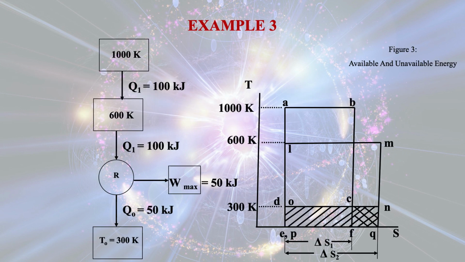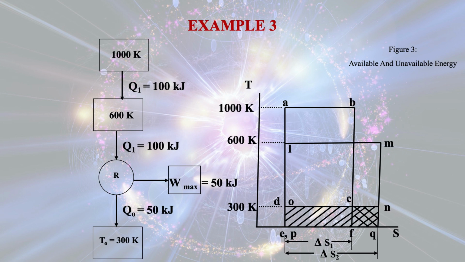Now in this diagram you see that initially the heat Q1, 100 kilojoule, is from the high temperature reservoir whose temperature was 1000 Kelvin. Now it is supplied to the low temperature reservoir, that is 600 Kelvin. Obviously the previous temperature, 1000 Kelvin, was more than the 600 Kelvin of the second reservoir.